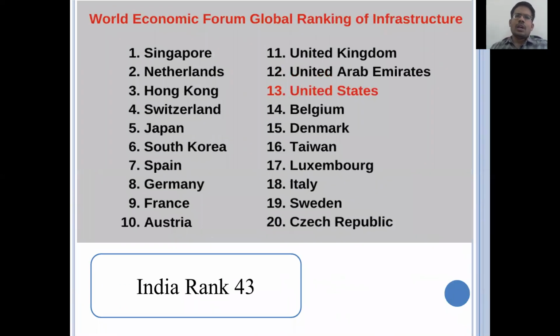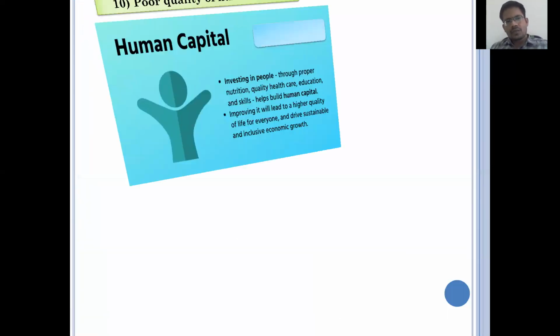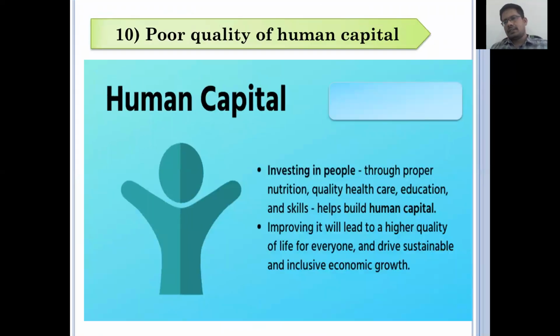So there are some global rankings for infrastructure development. The World Economic Forum publishes these rankings, and the first place is none other than Singapore. India's rank is 43 out of 53 countries. It means simply that we are still on the back bench in infrastructure development also. That's a major problem. And the next one, human capital.